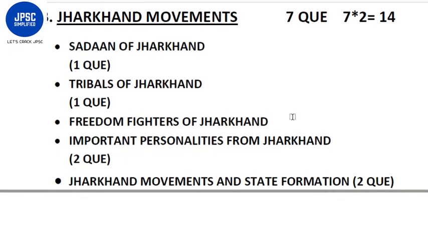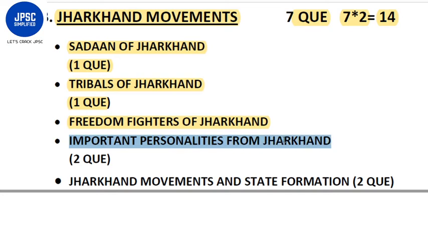Then the second part would be Jharkhand movements. There have been several tribal movements that took place on the land of Jharkhand, and you have to study all of those. It will consist of 7 questions, 2 marks each, total 14 marks. It will consist of Sadan of Jharkhand, 1 question. Tribals of Jharkhand, 1 question. Freedom fighters of Jharkhand and important personalities from Jharkhand, 2 questions.